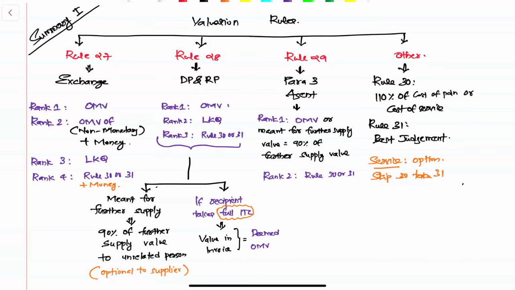Rule 28 says distinct person, related person value. This will be a clean case. Rank number 1, open market value. If not available, rank number 2, like, kind, and quality. Rank number 3, rule 30 and 31.